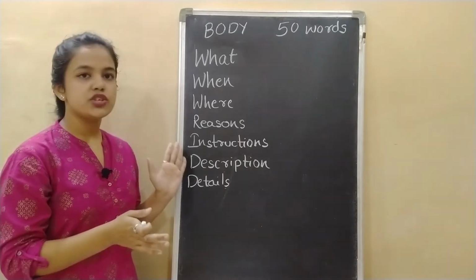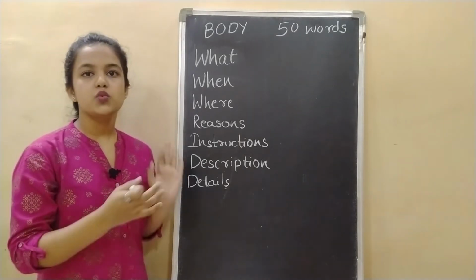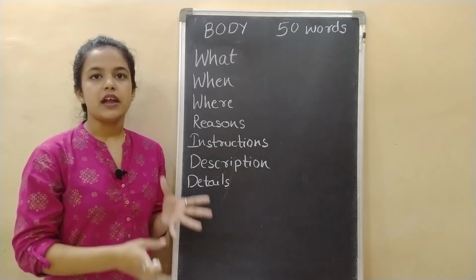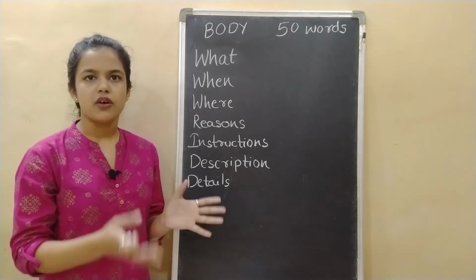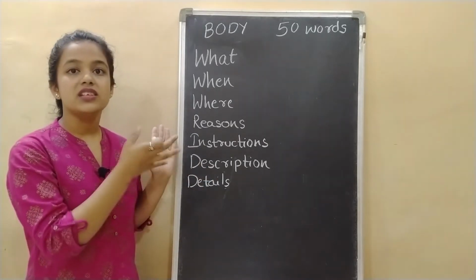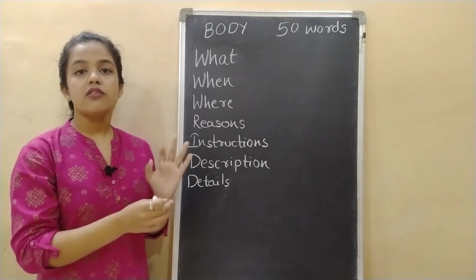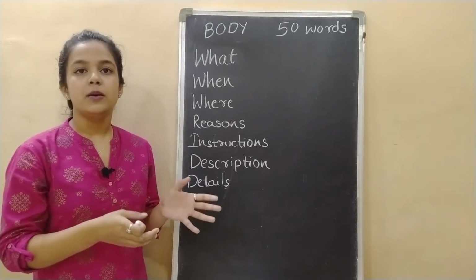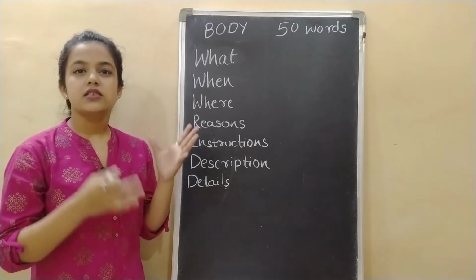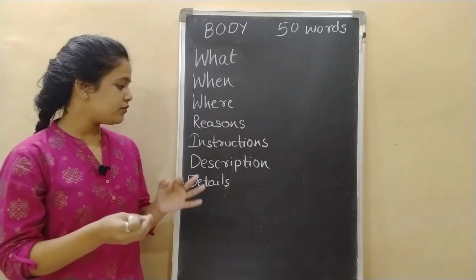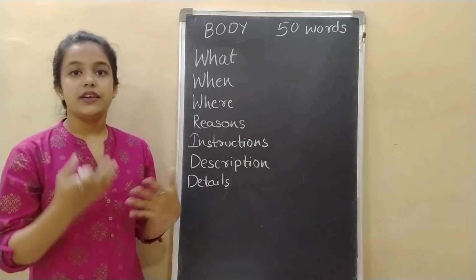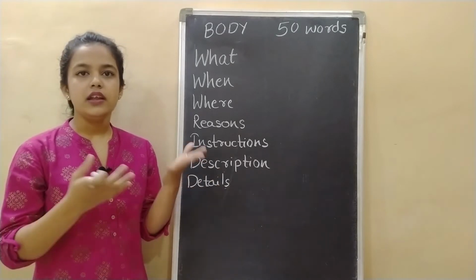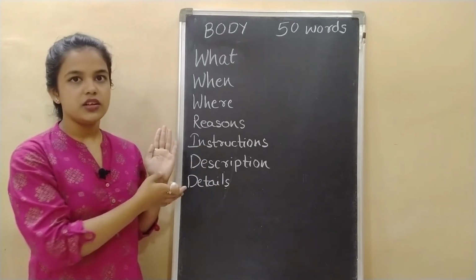The next is description and details. Now this point comes when you are writing a lost and found notice. So whenever you find something that is not yours and you have to write a lost and found notice, then you have to include the description of the product or whatever property that you have found. For example, if you find a folder that has some important documents of a person, then you have to describe the folder, that the folder is red in color and it contains some documents, that is, Aadhaar card or PAN card, any important documents, then you have to mention that in the notice.